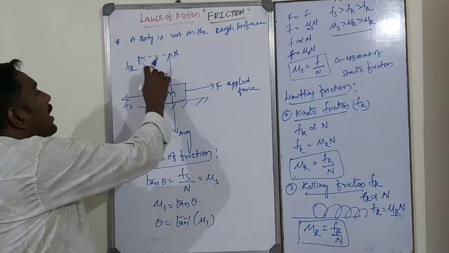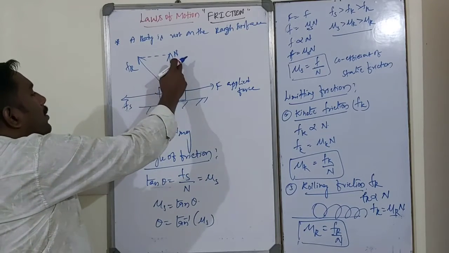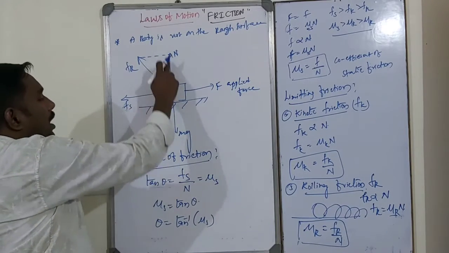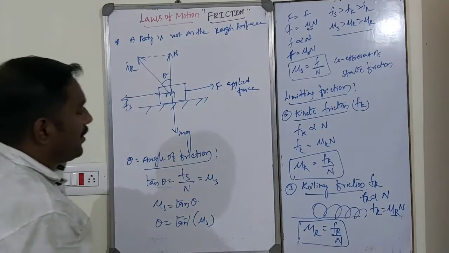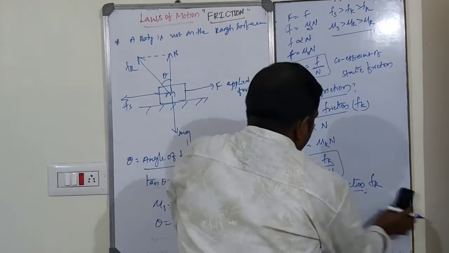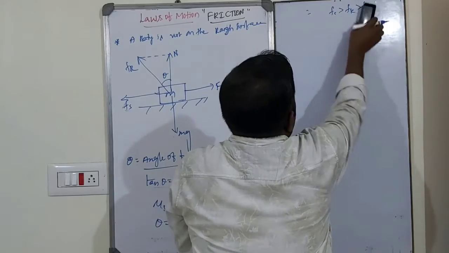Angle of friction means the angle between the resultant of the normal reaction and frictional force, and the normal reaction. That is called the angle of friction. So now, angle of repose.